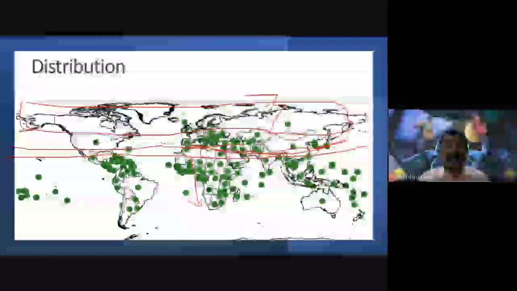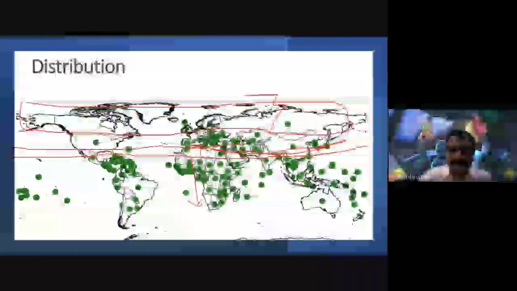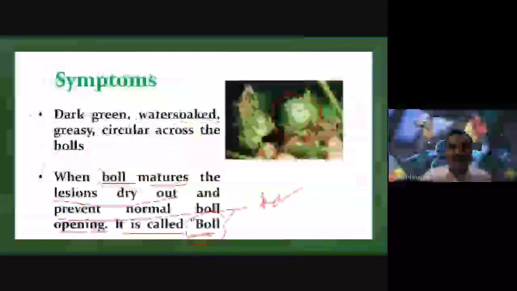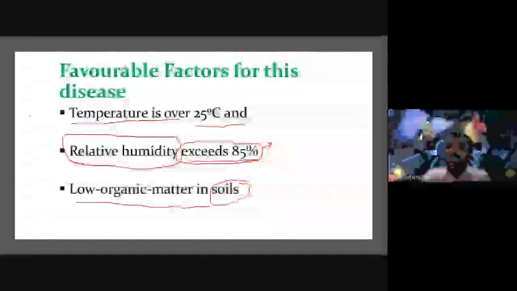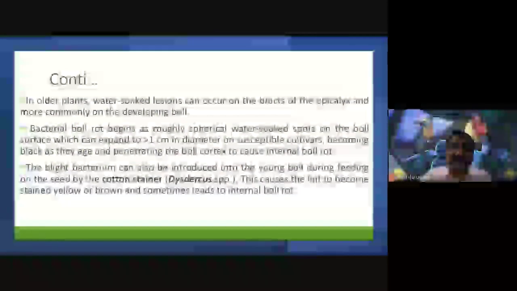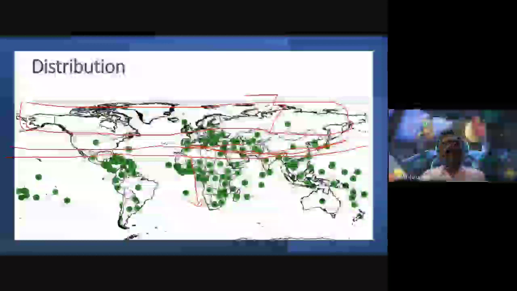Why? Because temperature is one of the best causes for the rapid spread of angular leaf spot cotton disease. How much temperature is very suitable for this disease? See here. 25 degrees centigrade or Celsius is the suitable environment for the rapid development of this pathogen.